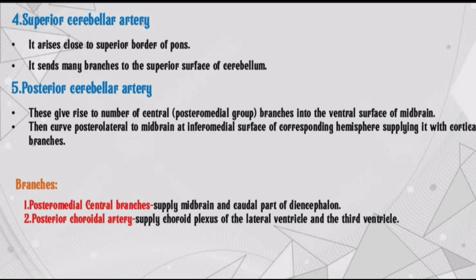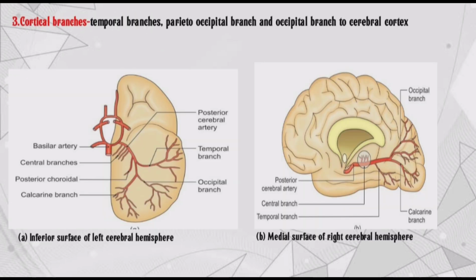Posterior choroidal artery supplies the choroid plexus of the lateral ventricle and third ventricle. Cortical branches: temporal branches, parieto-occipital branch and occipital branch to the cerebral cortex.